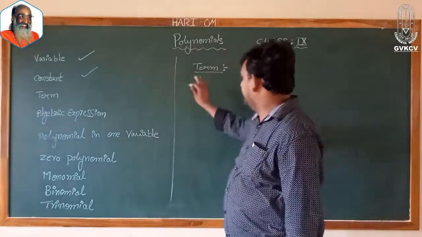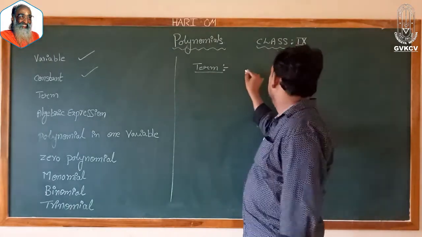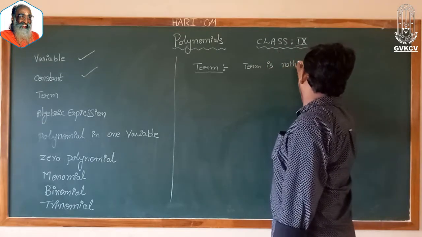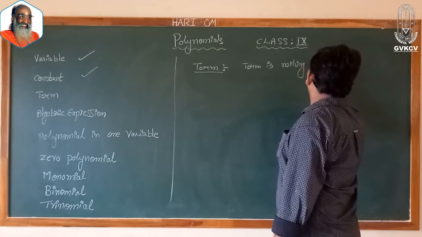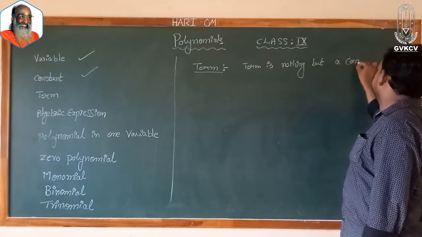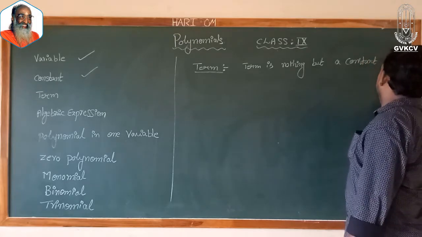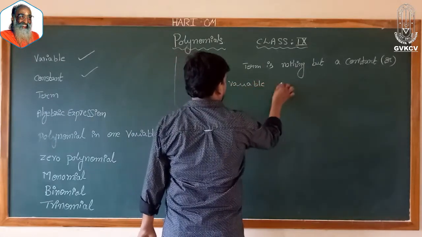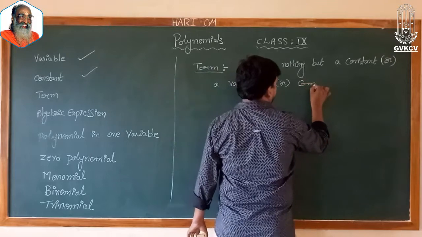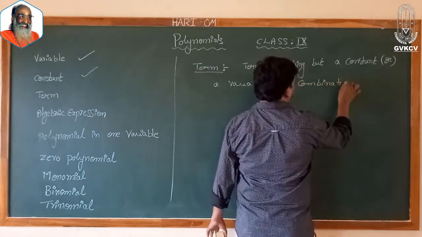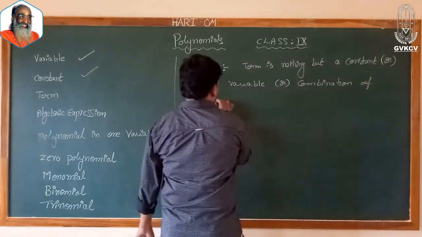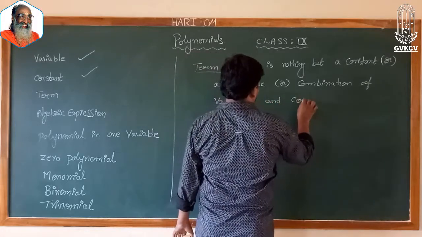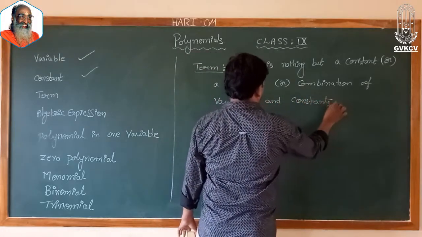For example, the definition of a term is nothing but a constant or a variable or a combination of variables and constants.